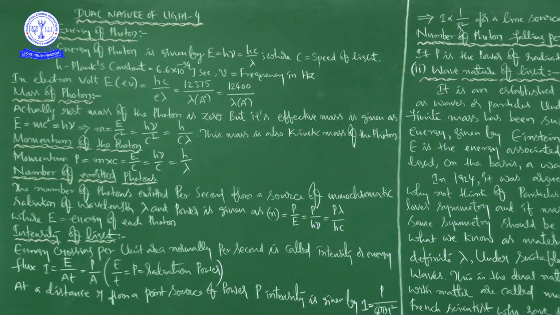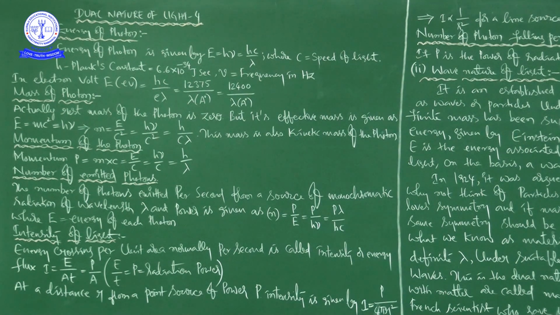Next, if you want to write the same thing in electron volts, E = hc/(eλ), and the product of Planck's constant and the speed of light is 12375, and approximately you can take it as 12,400, and the denominator is the wavelength in angstrom units.